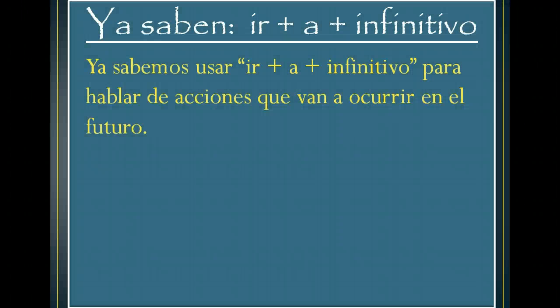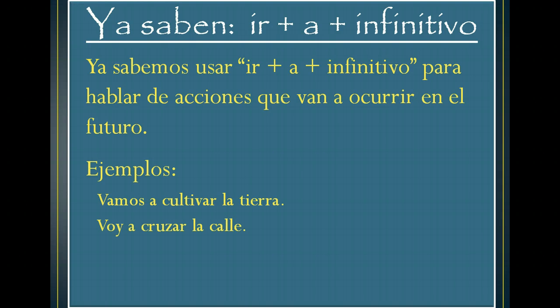So we already know one form of the future tense, ir plus a plus infinitive. We use this to say things that are going to occur in the future. So for example, we are going to work the land. I am going to cross the street. The kids are going to the amusement park. So this is one way of talking in the future, but there's also a true future tense in Spanish.